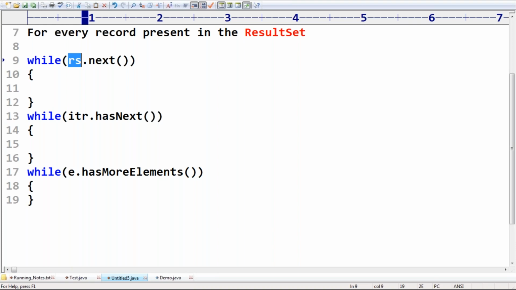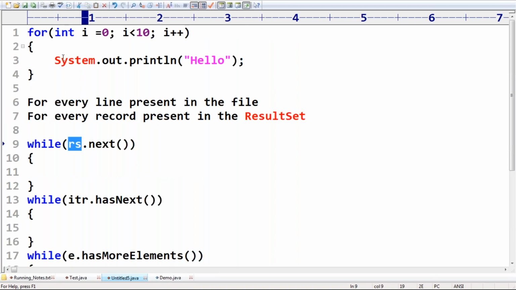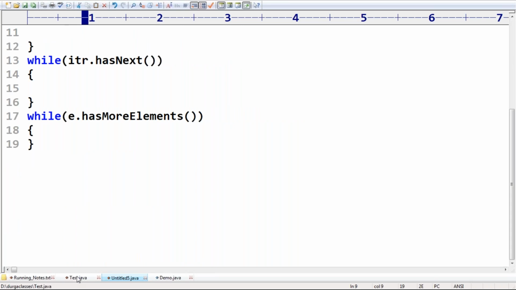If we don't know the number of iterations in advance, it is highly recommended to go for a while loop. Both are iterative statements, but sometimes we know the number of iterations in advance and sometimes we don't. If we don't know, go for a while loop; if we know, go for a for loop.